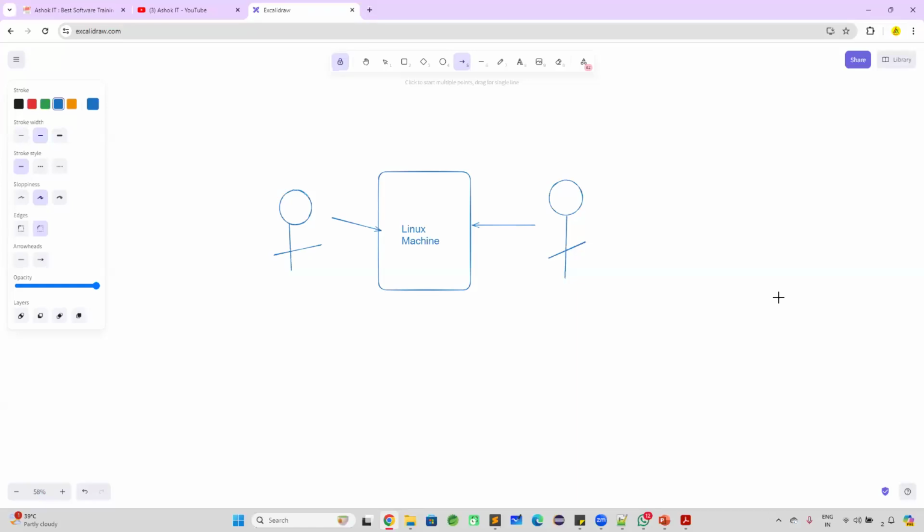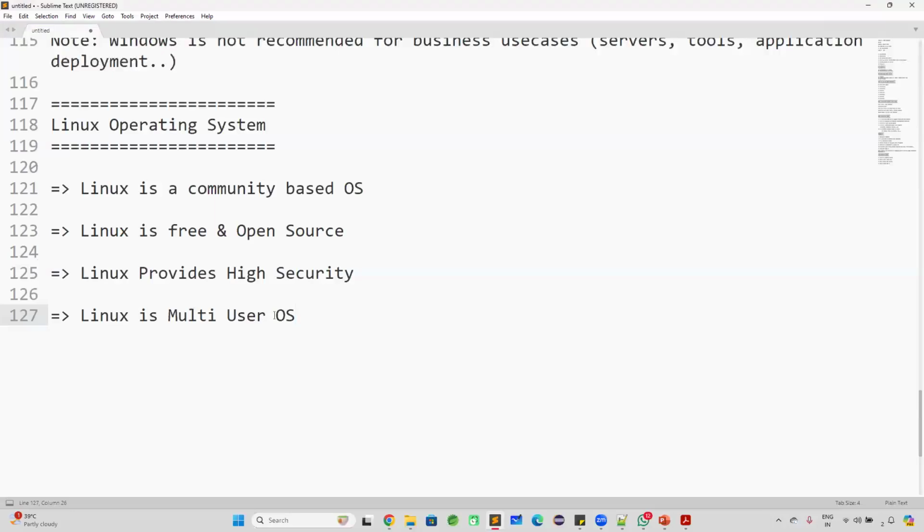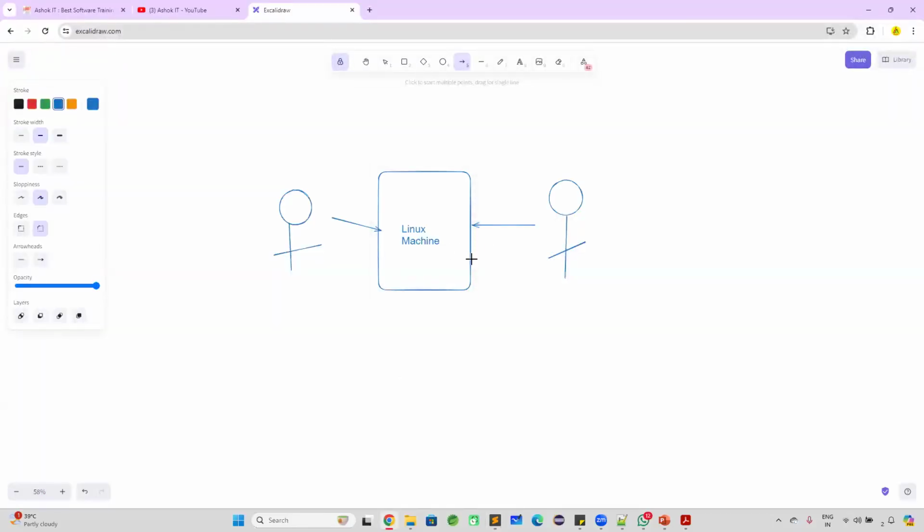If it is Windows, a single user based operating system, only one person can access at a time. Whereas Linux, a multi-user based operating system, multiple users can access at a time. So in the team, there are 3 people available. 3 people want to check the log files of our application. They are in different locations. For example, this developer is available in Hyderabad, this developer is available in Chennai, and another developer is available in Pune.